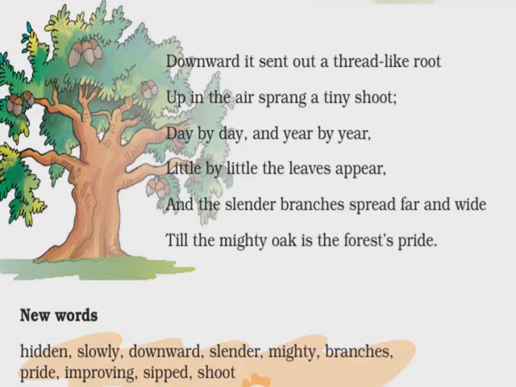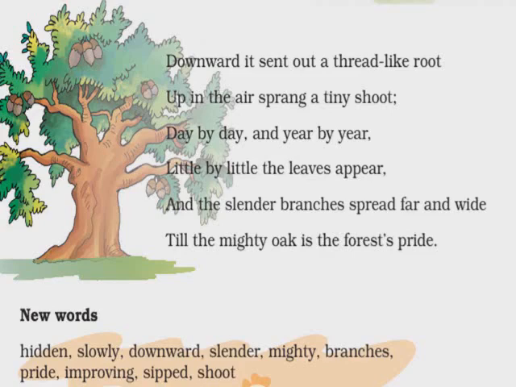Now what is pride? Pride means joy. Mighty oak tree is written here. Mighty means very big, very powerful, very strong, very tall. So a big tree will appear in the forest, and it will stand with joy, with pride, and other trees in the forest will feel happy that another member has been added to their family. So they will live happily together. This is the way this tree grows, and you will understand the growth of a seed through a video.